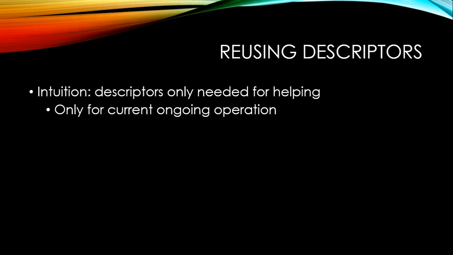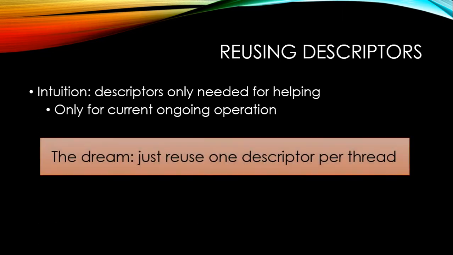So the intuition is that descriptors are only needed for helping. I mean, what makes a lock-free algorithm different from a lock-based one is this helping, and you really have descriptors with contents just so that people can look at them and figure out how to help a given operation. And you only need them for the current ongoing operation for each thread, because once a thread starts a new operation, it allocates a new descriptor, and the old operation's done. That operation doesn't need help anymore. So the dream is to just reuse one descriptor per thread for the current operation.